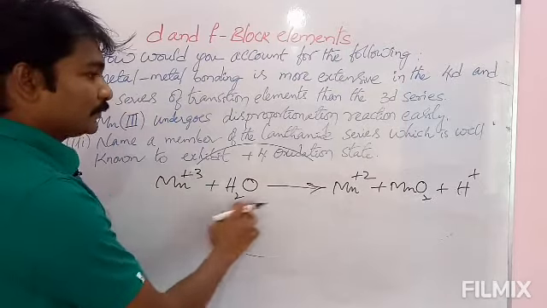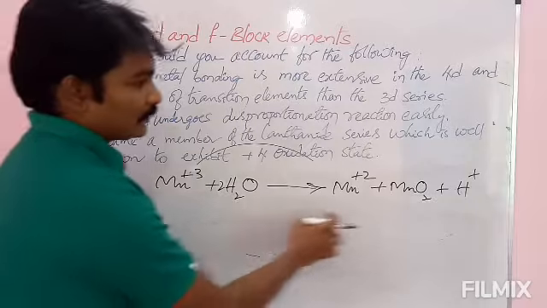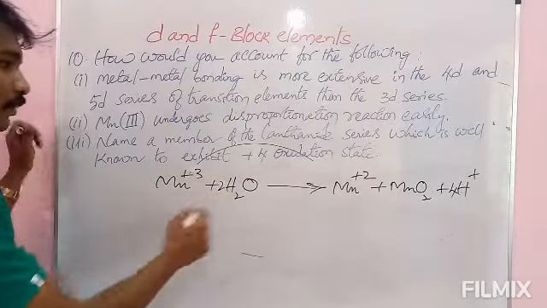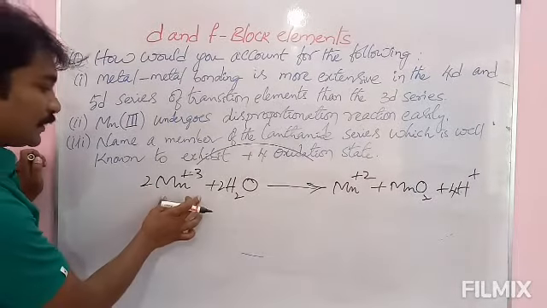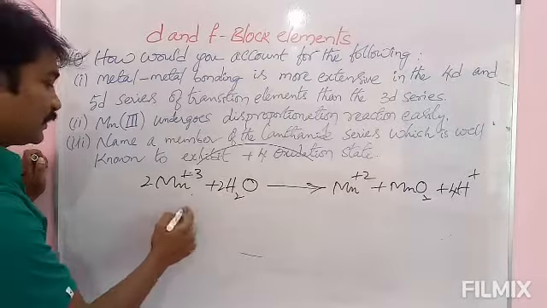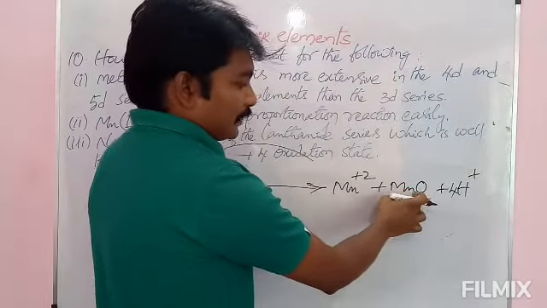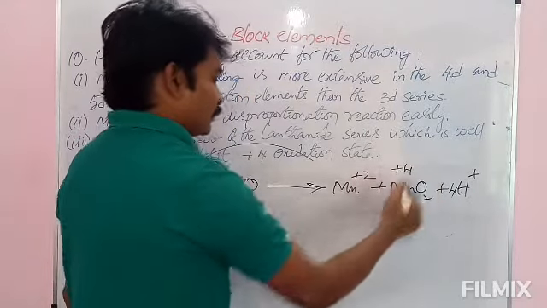See here, 2 oxygens, write 2 here; 4 hydrogens, write 4 here; and 2 manganese, write 2 here. The oxidation state of Mn+3 is 3, here it is 2, and here oxygen is minus 2 into 2, minus 4, then it will be 4.